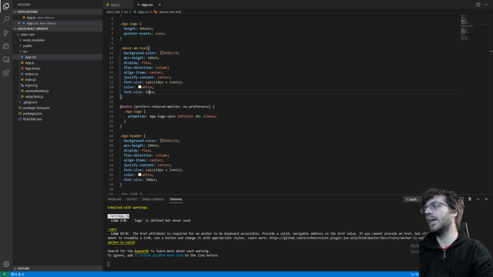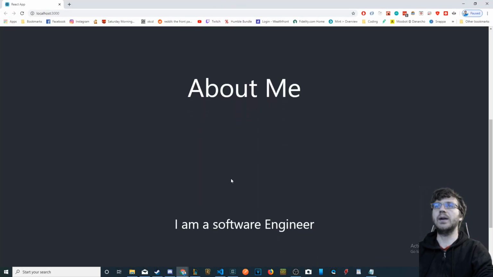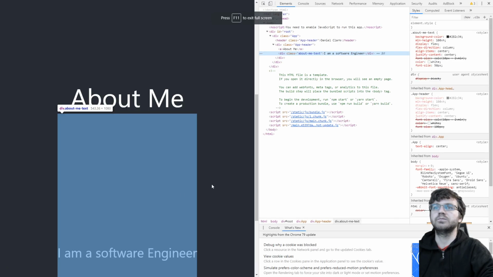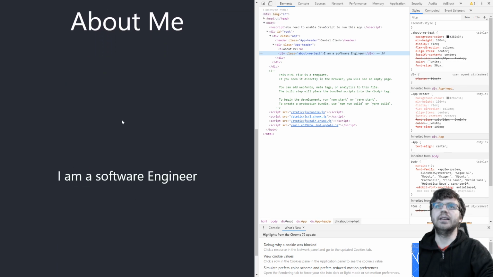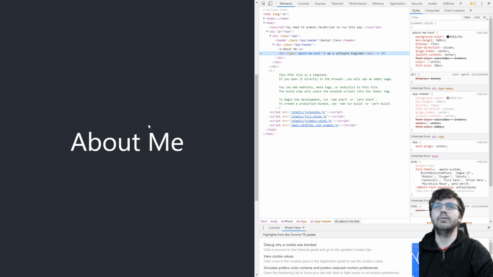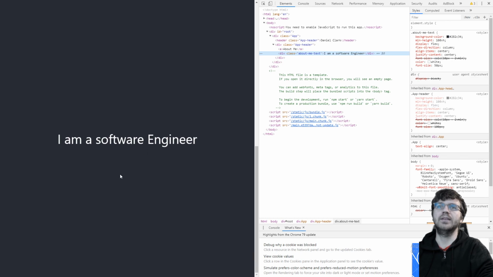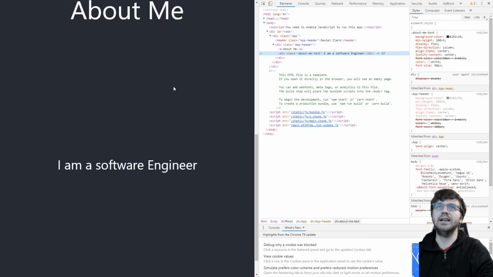So I'll show you what it'll look like now. So we have Daniel Clark, about me, I'm a software engineer. So right now there's a bunch of, actually I'll show you. So there's a lot of space right here that we don't really want. Because we want to scroll here, and then we want to have about me here maybe, and then a little bit below it we'll have I'm a software engineer, or we'll have a bunch of text. So you can click here to see that there's a lot of space here, so we'll try to remove that.